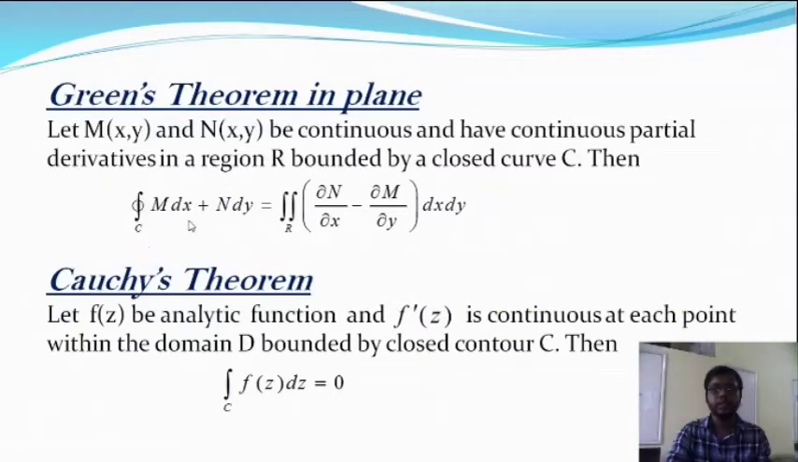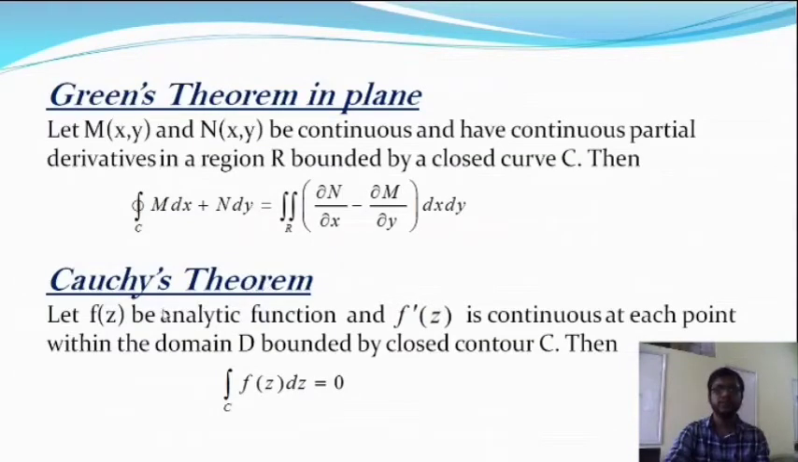The integration over C of M dx plus N dy is equal to the double integration over R of del N del x minus del M del y into dx dy, where M and N are both continuous functions as well as their partial derivatives are all continuous in a region R, which is bounded by the closed curve C. Okay, next we are going to talk about Cauchy's theorem.